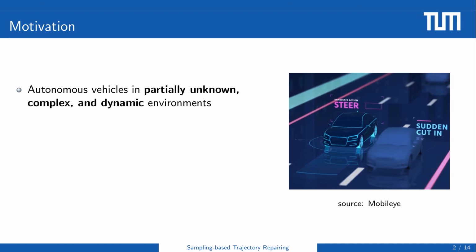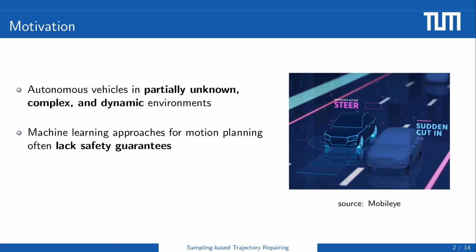There are several reasons for proposing the idea of trajectory repairing. First, ensuring the safety of autonomous vehicles is a challenging task, when correctly predicting other traffic participants' behaviors is non-trivial, especially in partially unknown, complex, and dynamic environments. Another reason is that machine learning-based approaches have been widely used in motion planning problems of autonomous vehicles. However, they often lack safety guarantees. It's possible that no safe action is found in the remaining time prior to a collision.